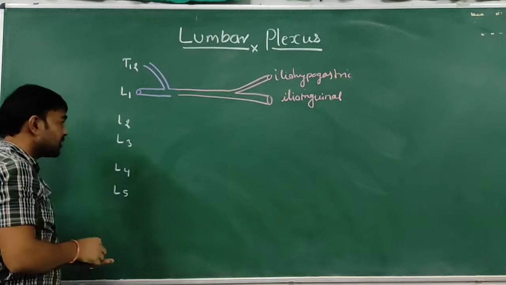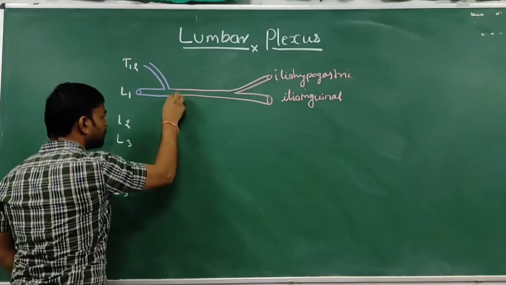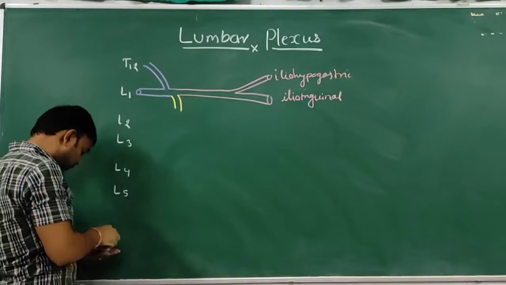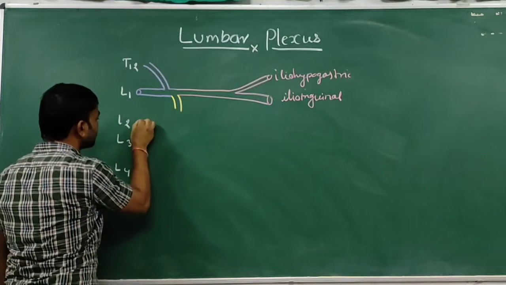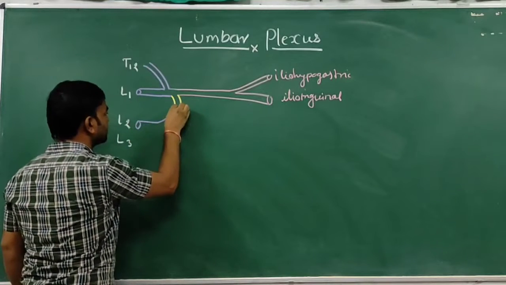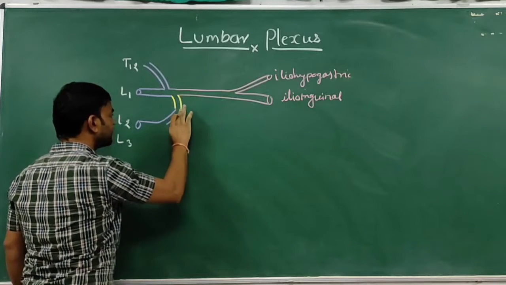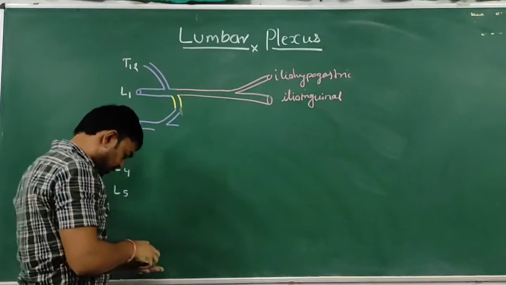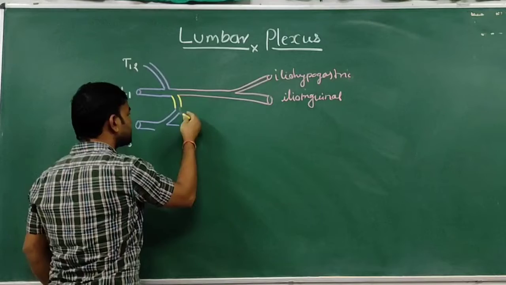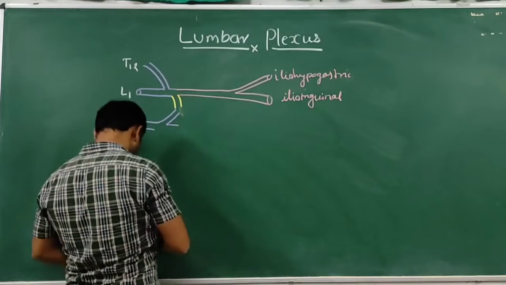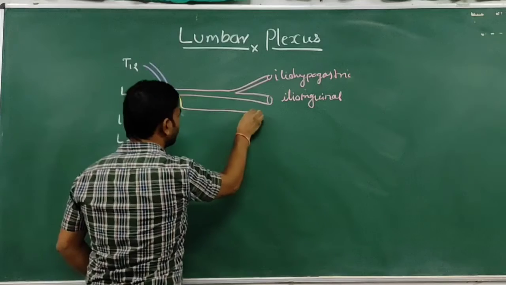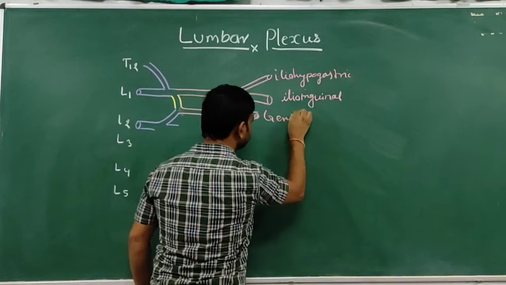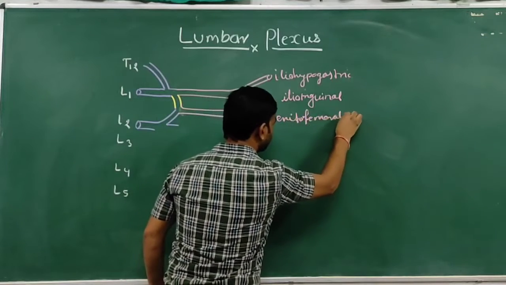And a small branch from lumbar one is joined with the twin of L2 and forms the genitofemoral nerve. This is the genitofemoral nerve.